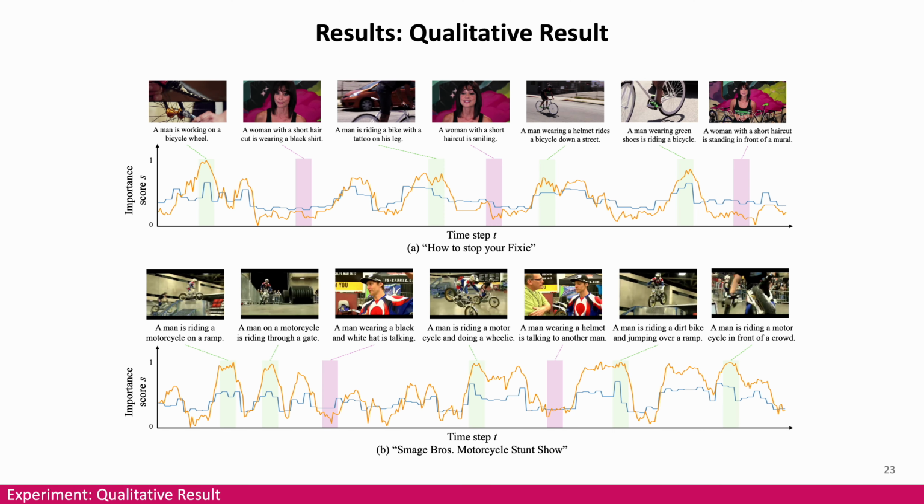Here's a qualitative result. The blue line is the ground truth and the orange line is the prediction. As you can see, the predicted scores align well with the overall trend in the ground truth. We also notice that action-related scenes tend to get higher scores from both human annotators and LLM-VS.